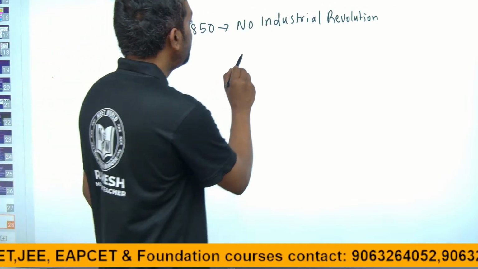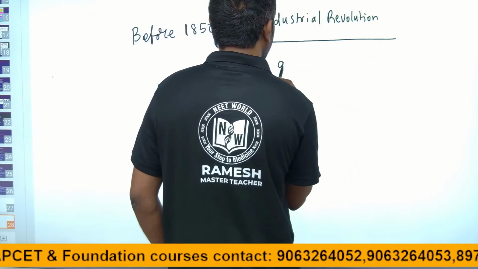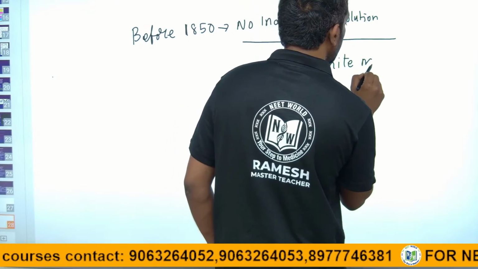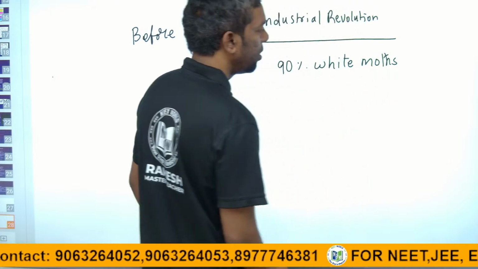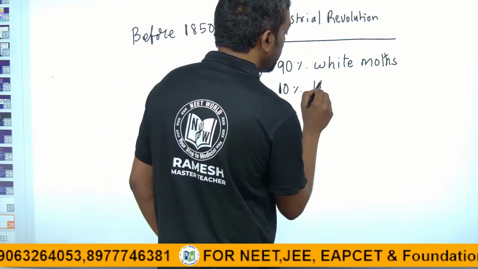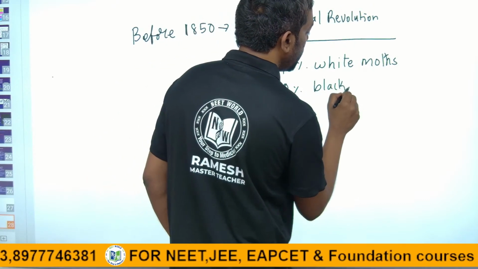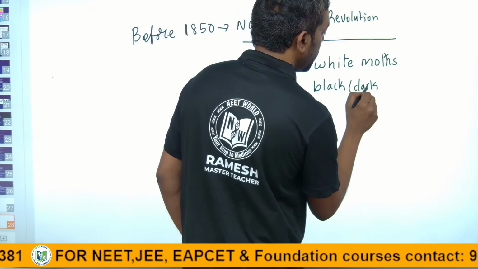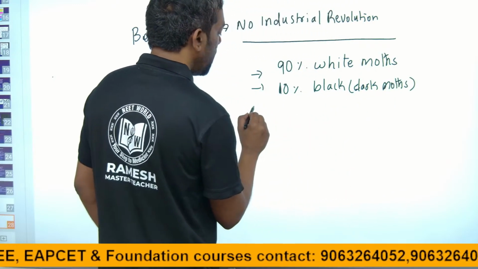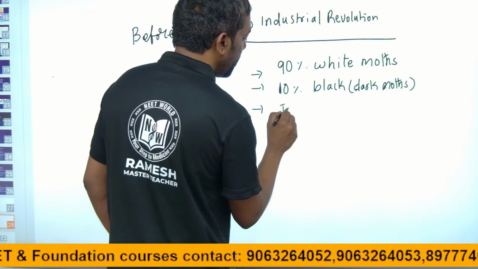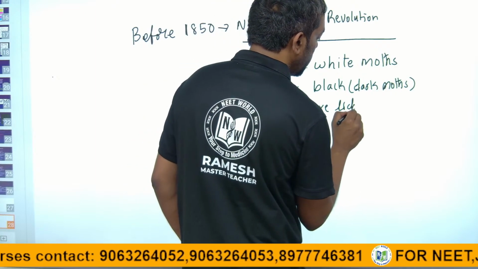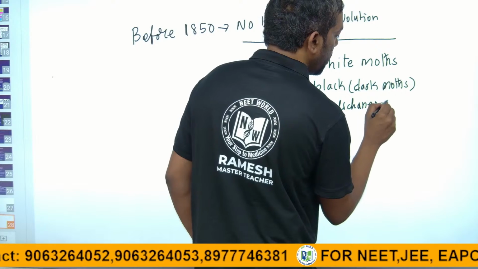In this condition, 90% white moths, 10% black, meaning dark, moths, and the trees are lichens, white in color.